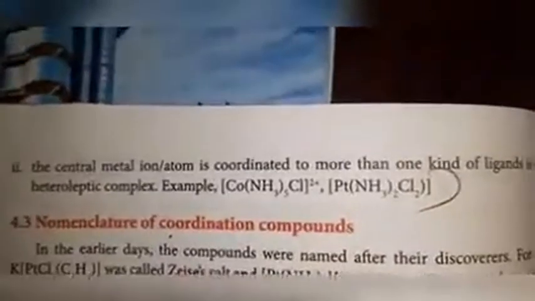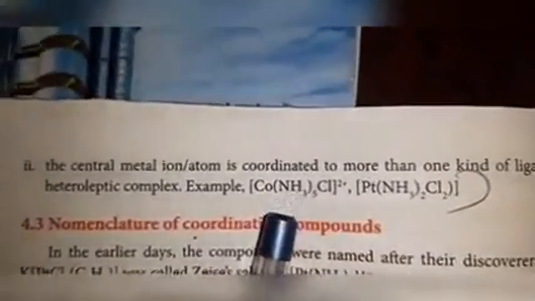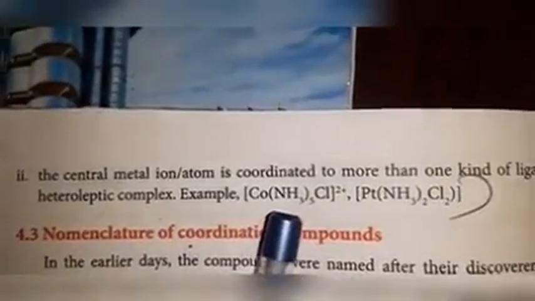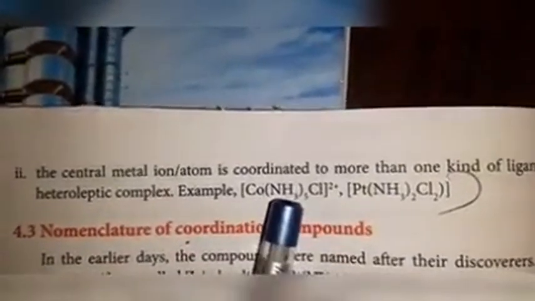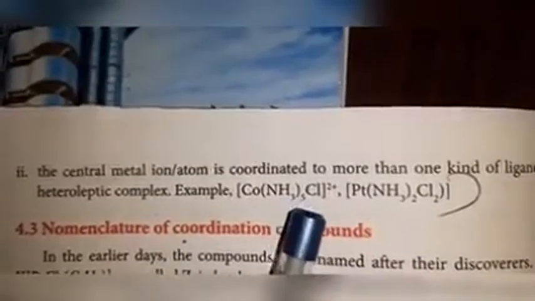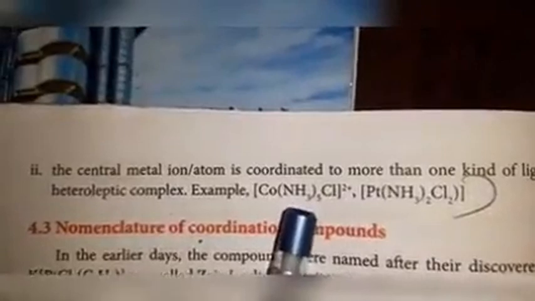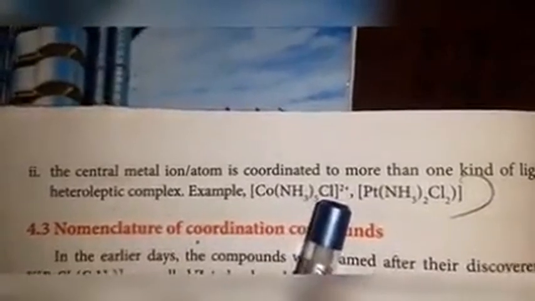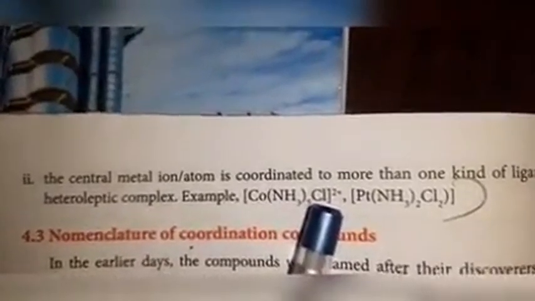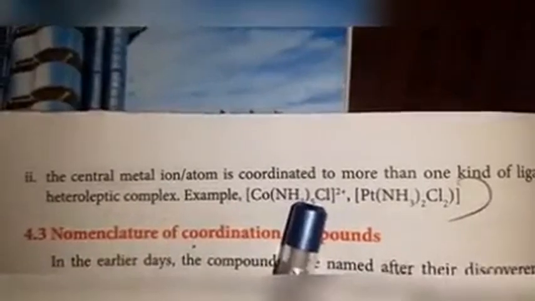See here, in this square bracket, NH3 and Cl both are ligands. Totally 6 ligands are there. 2 types of ligands are there. This type of ligand 5 and this type of ligand 1. So like this, different types of ligands present is called heteroleptic.